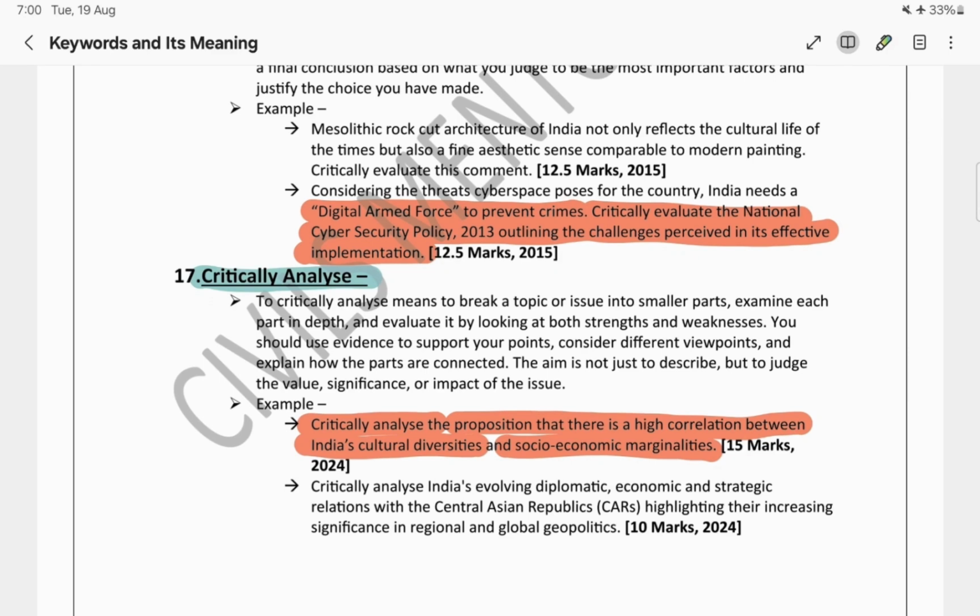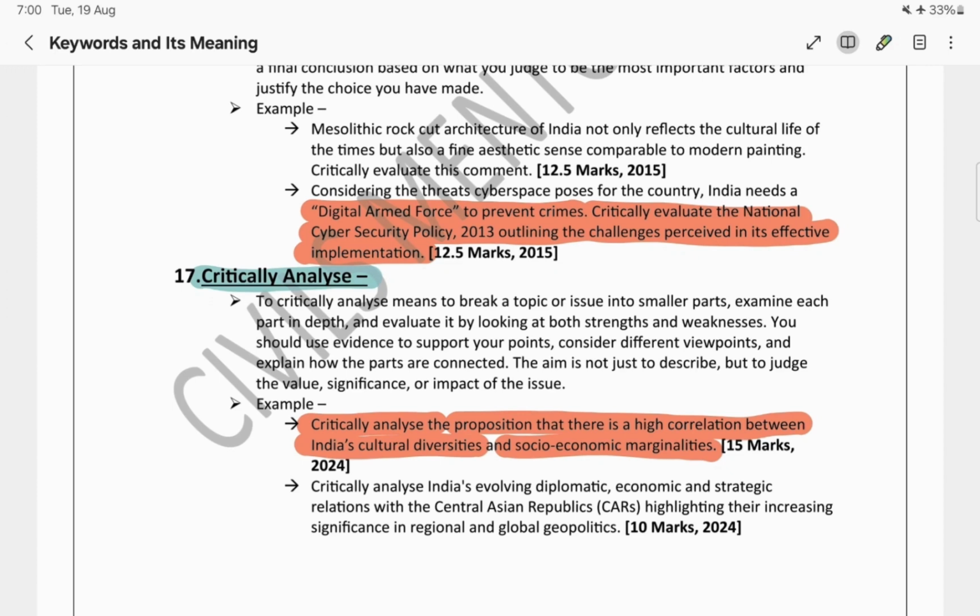It's not that you will learn this technique or this approach in one day. But if you regularly practice it, before your mains exam you will master this one. So whenever you are attempting previous year questions or any mock papers, just underline the directive word first. Now that word will give you the roadmap for your answer.